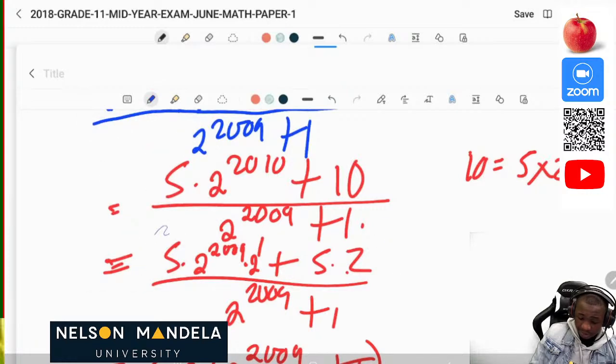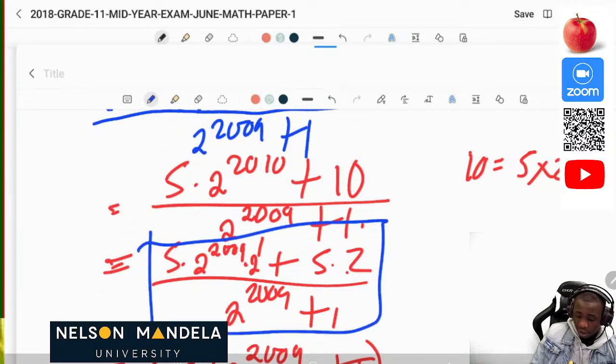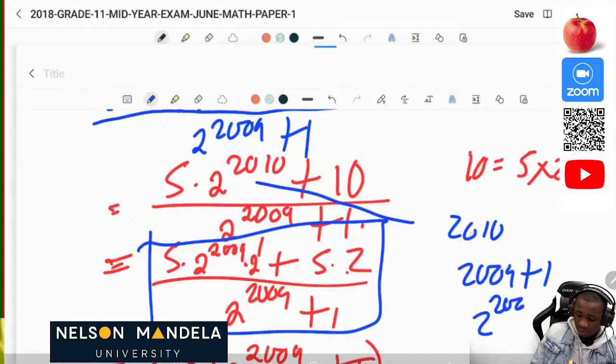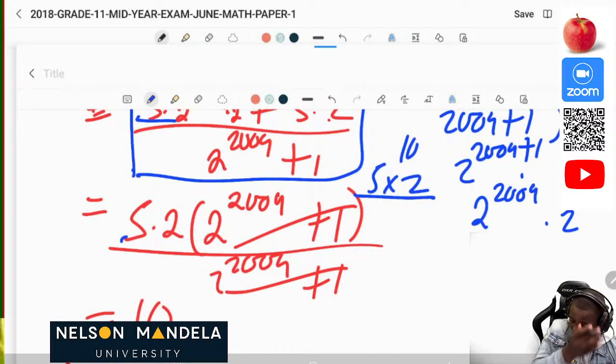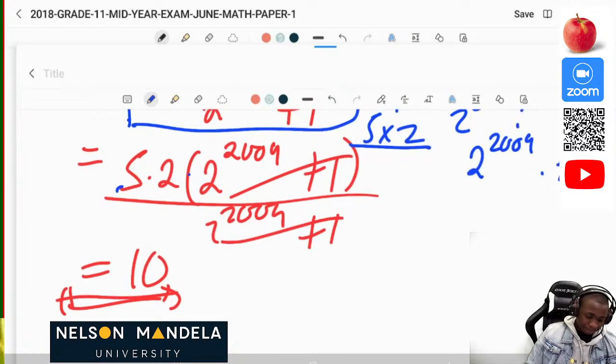So now let me recap something here so that you don't say that I rushed on this part. So on this part, what did we do? So we said that 2010 is the same as 2009 plus 1. So 2 to the power 2009 times 2 to the power 1, or let me just say plus 1, is the same as 2 to the power 2010. So this can be broken down to be 2 to the power 2009 times 2 to the power 1. So also we can break 10 to be 5 times 2. So we can actually say 5 times 2 as a common factor as here. So we're going to have 2 to the power 2009 plus 1, divided by 2 to the power 2009 plus 1. Then we get our value of 10.